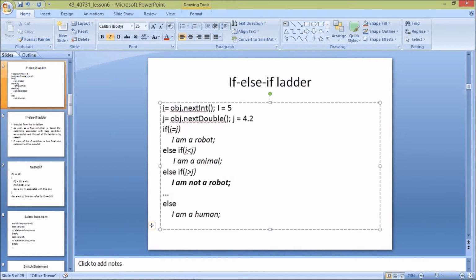So the i equal to j condition is a false statement, so "I am a robot" will not be executed in this statement. Now coming to i less than j, the condition is compared here and it is not true, so "I am an animal" is not executed.